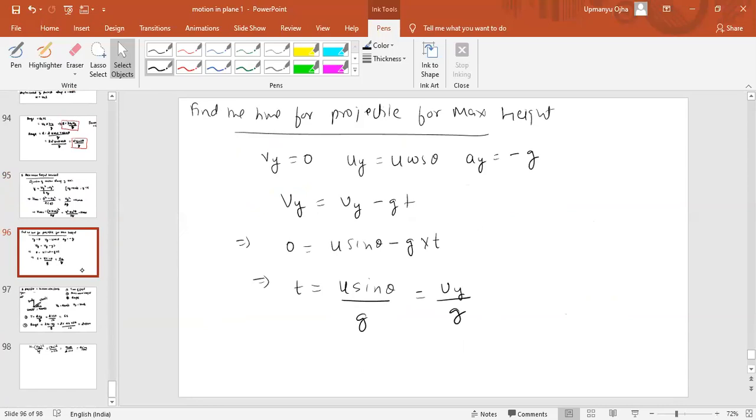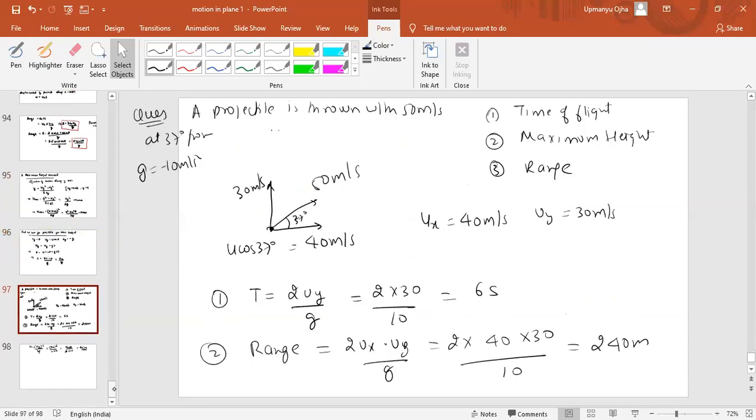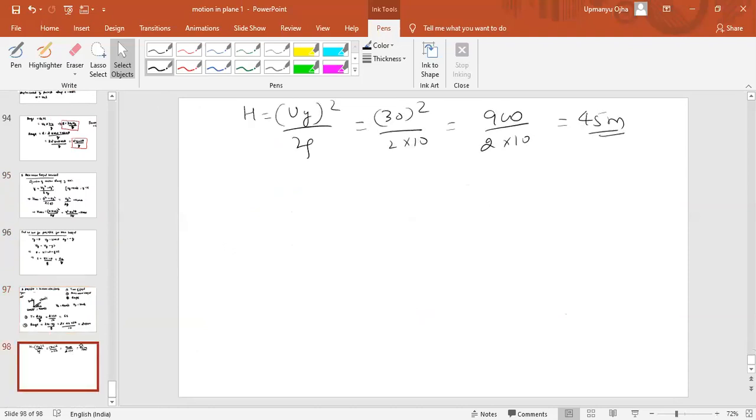River drift problem will not be there. Only projectile and vectors are there. River drift problem is in relative 2D. That I will teach you after projectile.